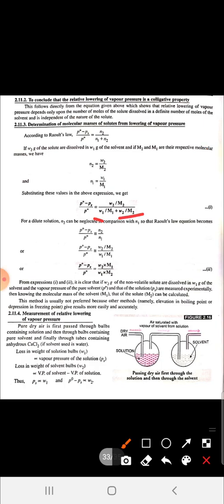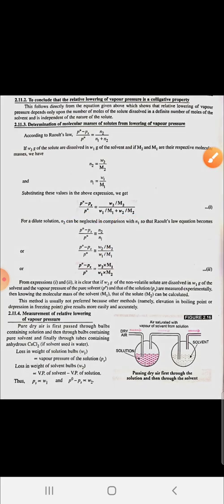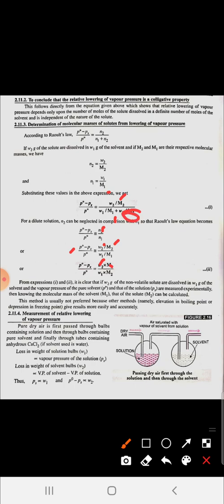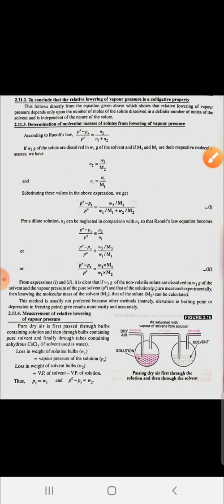So we only come to the point P naught minus Ps upon P naught is equal to N2 upon N1, and we can write P naught minus Ps upon P naught is equal to W2 upon M2 upon W1 upon M1. So from here you can easily calculate M2, because we want to calculate only M2.